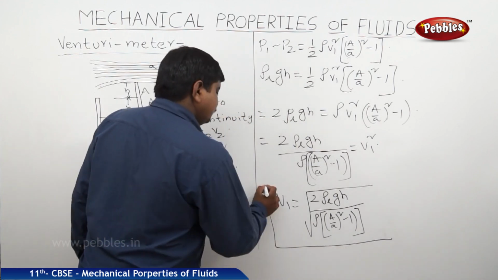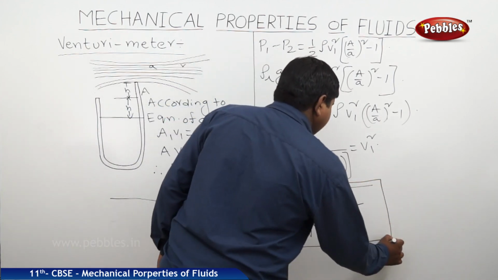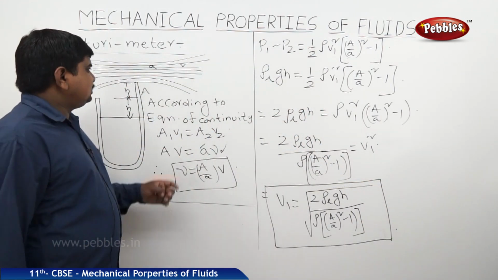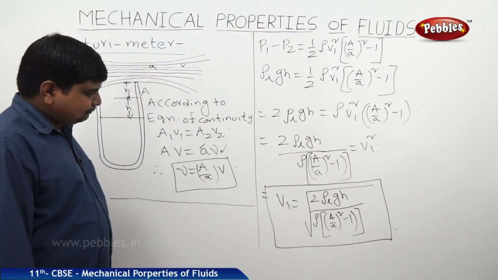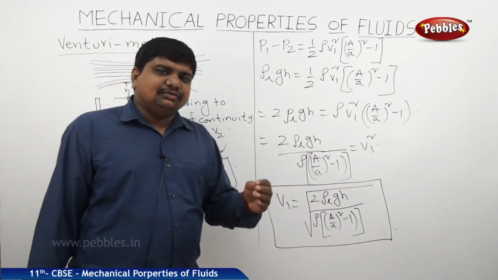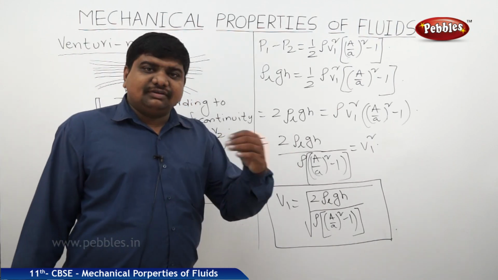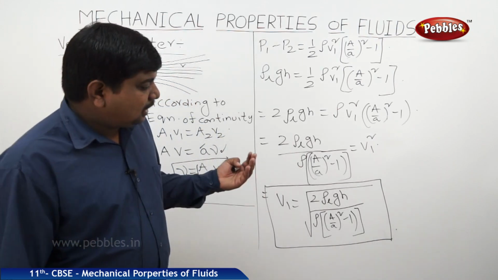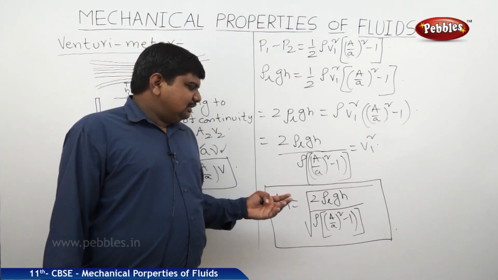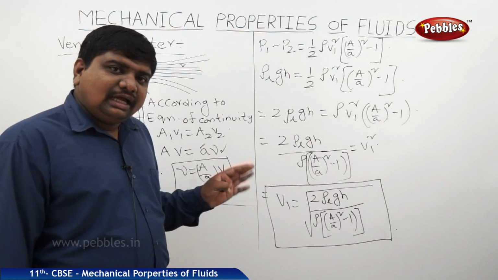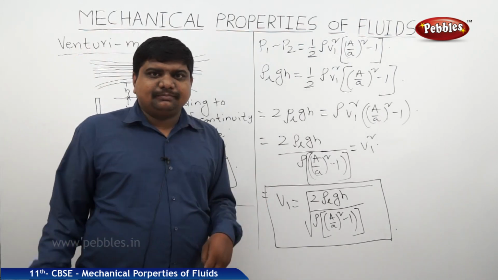So this is the velocity of the liquid which is passing through the small neck, through a small area of cross section. This venturimeter is useful to find the force of the blood pressure from the heart to the remaining organs and from the organs to the heart. Now we will discuss the construction of it and a numerical based on this.